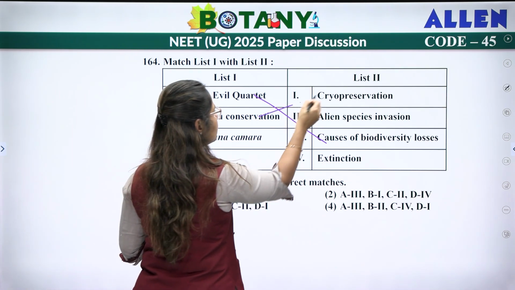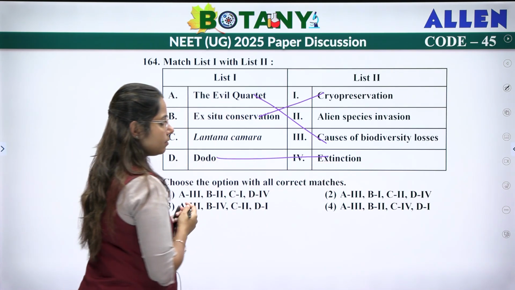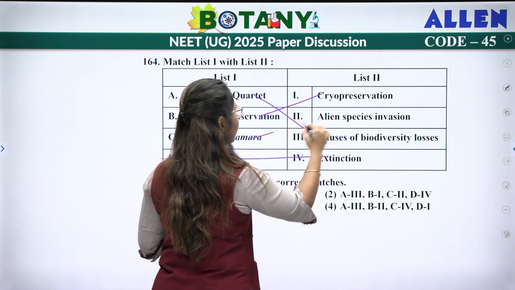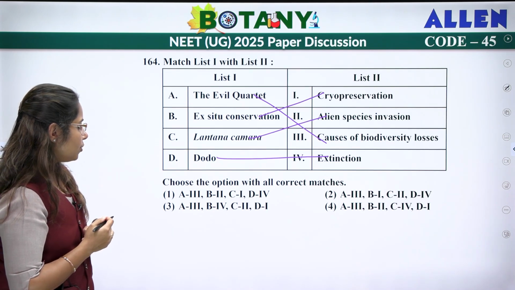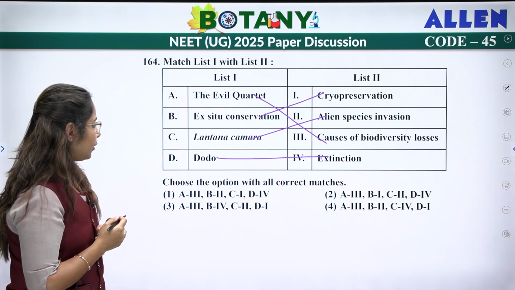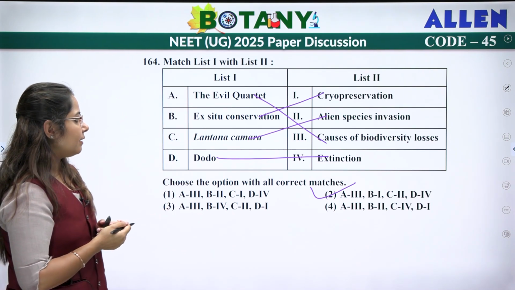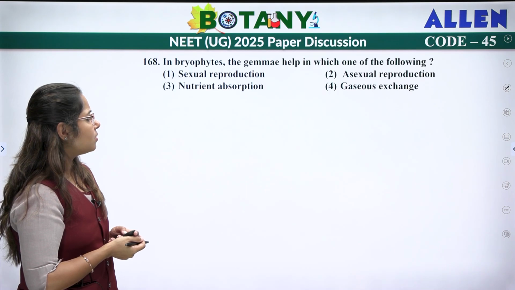Ex situ conservation, we know, is cryopreservation. Dodo is extinct. It was there in Mauritius, it got extinct. And Lantana camara is your alien species invasion. So A will be 3, B will be 1. C will be 2 and D will be 4. So this option. Let's move on to the next question.